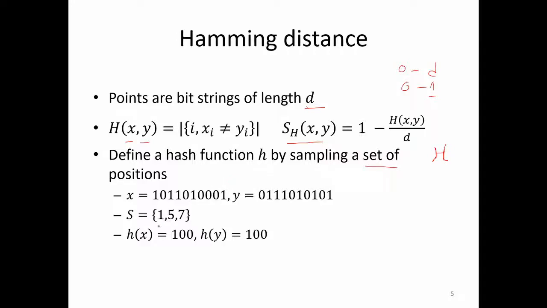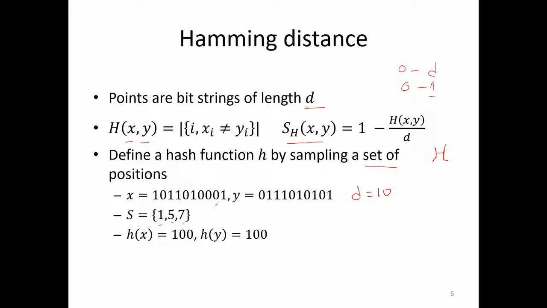So for example, this is a 10-dimensional vector, so your d for this example is 10, and you pick three positions, 1, 5 and 7.